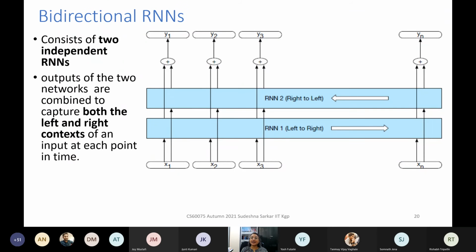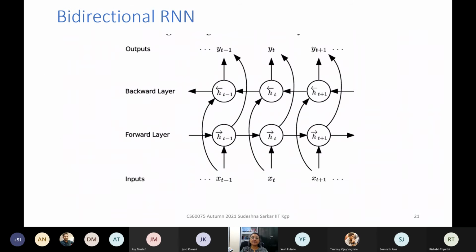So this illustrates a bidirectional RNN. So you have, this is a left to right RNN, this is a right to left RNN. These two hidden states are concatenated, and then you get the output. You can use it for a task such as part of speech tagging. And this shows how the bidirectional RNN looks.